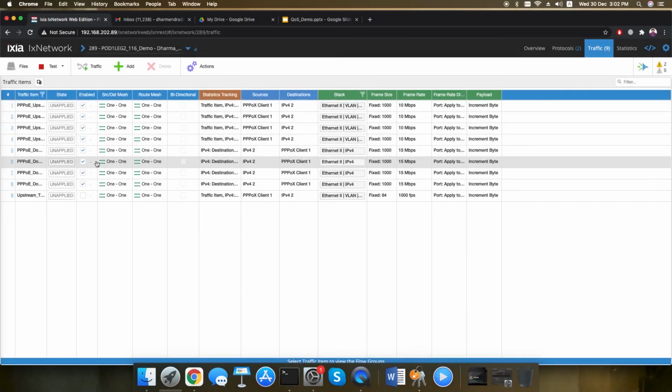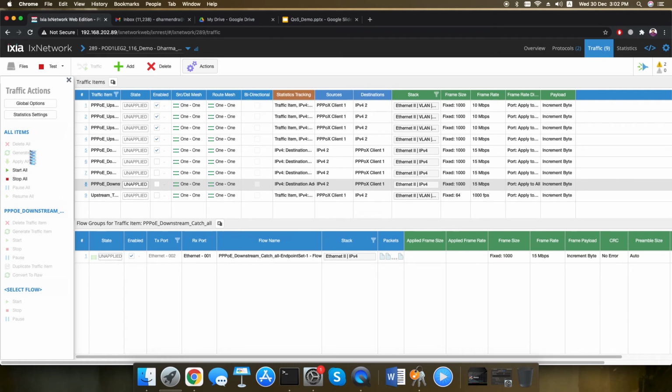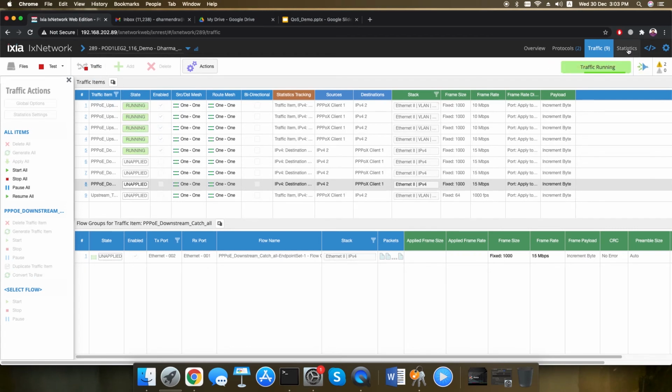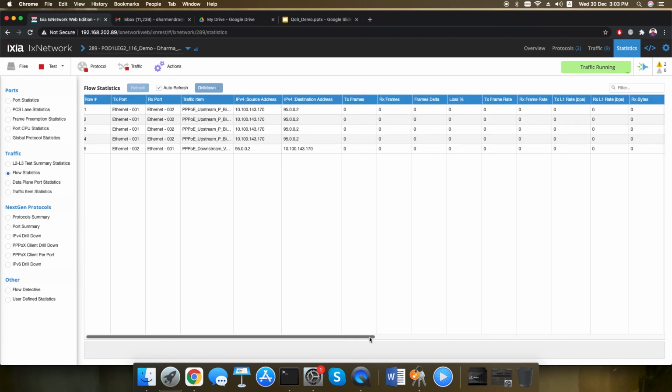Now let's look at the upstream policing, at what rate it will be policing. As mentioned earlier, 4 different streams have been created and the traffic is started. Let's look at the rate at which we are transmitting and the rate at which we are receiving.